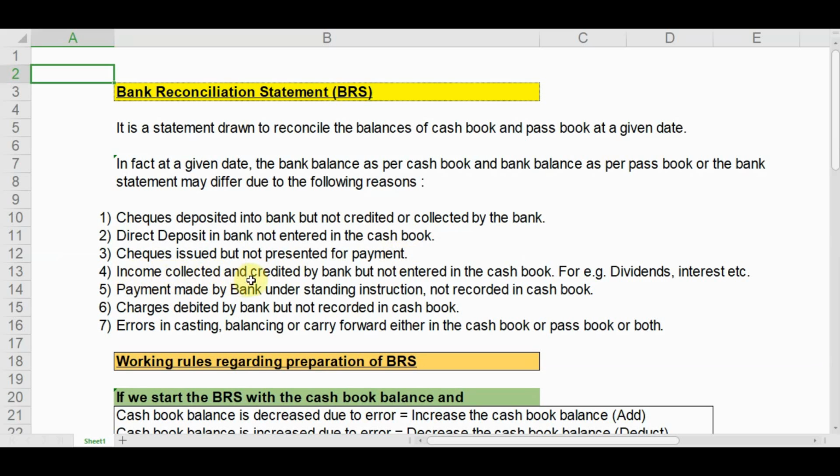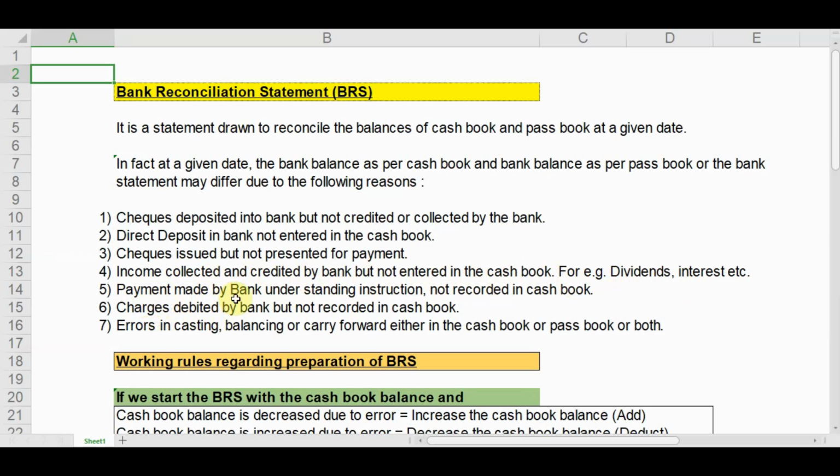Again, income collected and credited by bank but not entered in the cash book, for example dividends, interest, etc. If the bank collects these dividends and interest income directly and credits it to my bank account, then what happens? The bank balance as per passbook increases, but the bank balance as per cash book remains low. So there is a discrepancy.